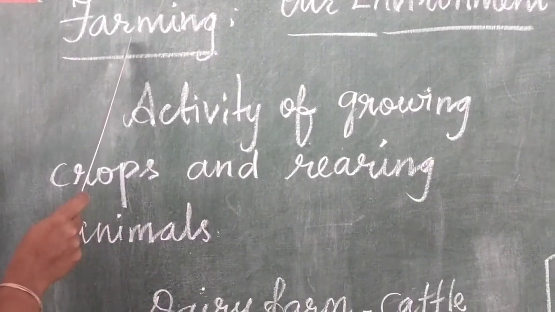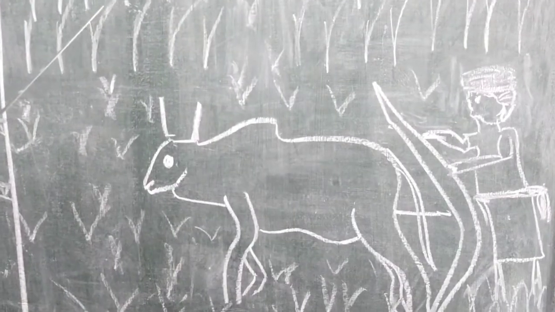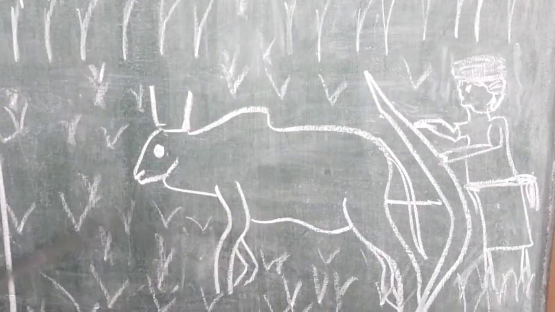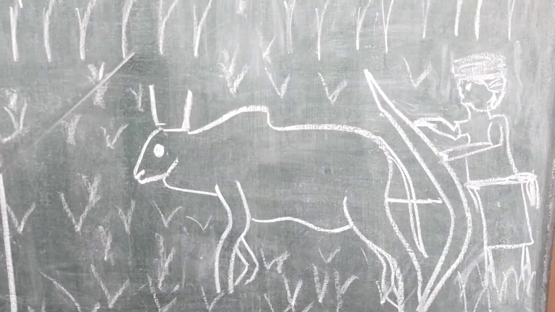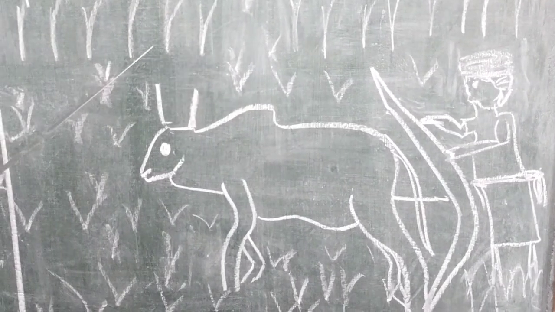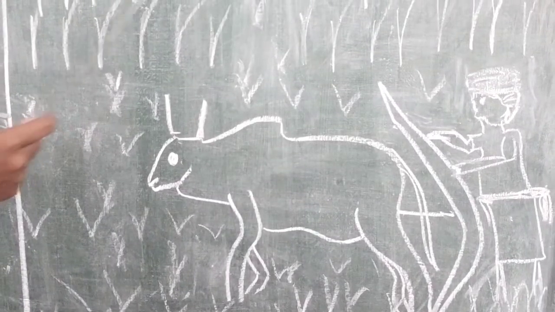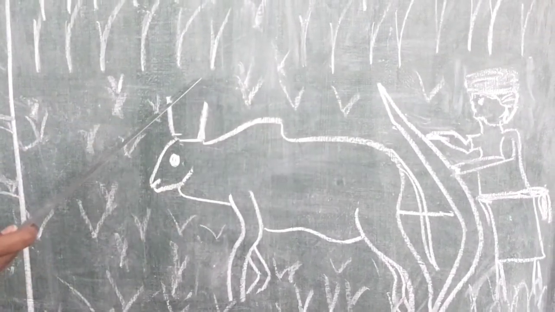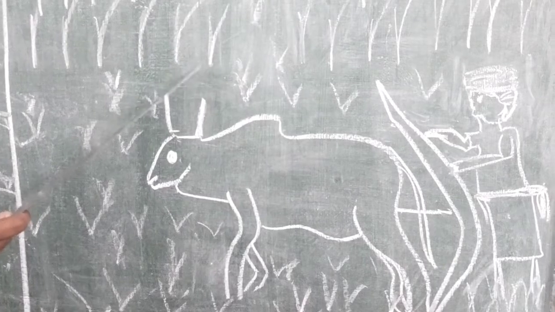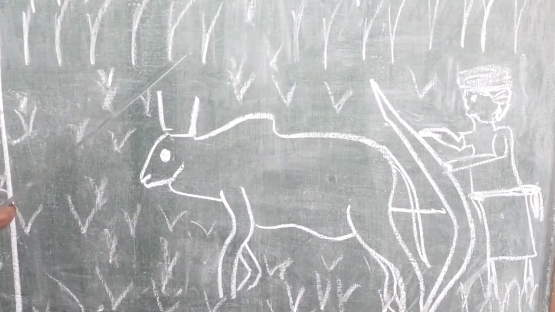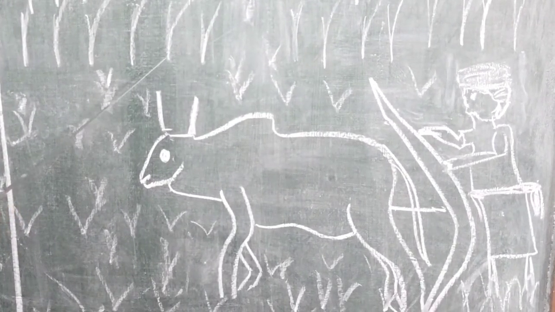So that is called farming. Students, once again look at this picture. See here different varieties of crops are cultivated, isn't it? So here it's an activity of growing different varieties of crops in the particular area. So it is one of the farming activities.